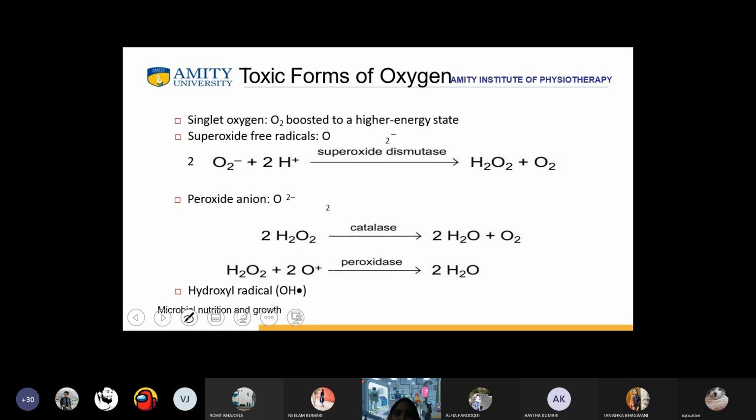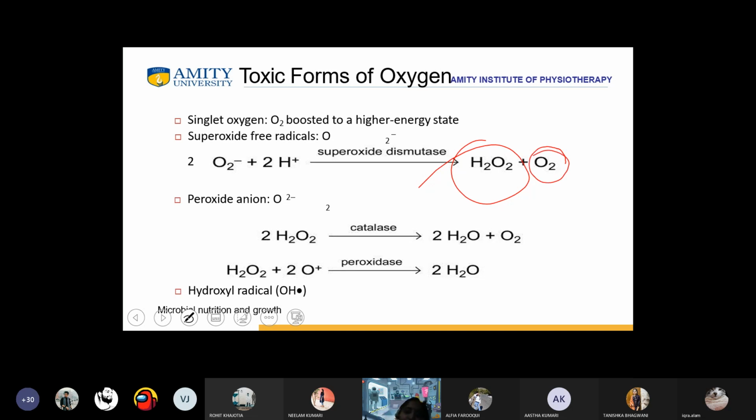Now, the toxic forms of oxygen. There is singlet oxygen, that is O2 boosted to a higher energy level. Now, how does this happen? There is a superoxide free radical. In the presence of superoxide dismutase, the oxygen, while attaching to hydrogen, changes into hydrogen peroxide. And this oxygen radical gets converted into oxygen.